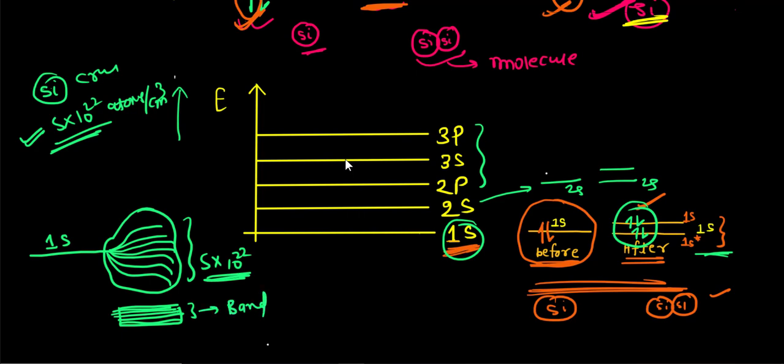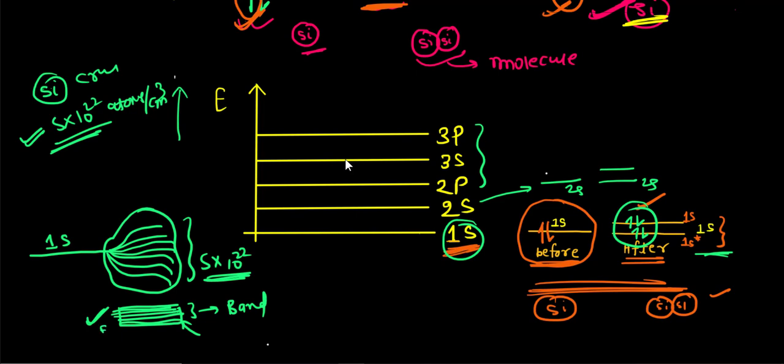The gap between these energy levels is so small that you cannot figure it out. So we treat it as a continuous band of the energies. So it is like a continuum. These are no more discrete levels of energy. These are continuous energies.